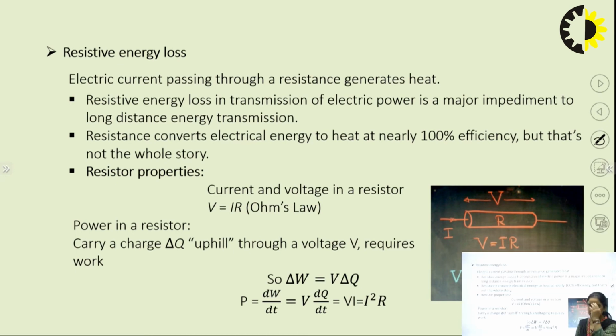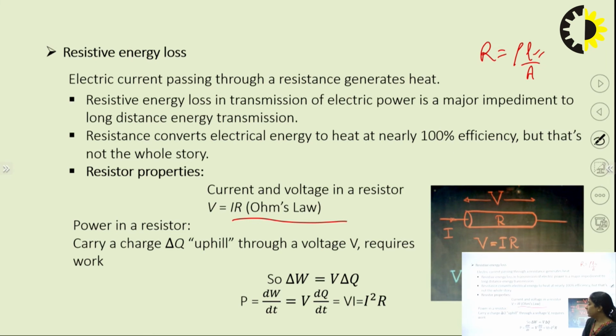As we know, R equal to rho L by A. As this increases, resistance will increase, and the loss, that is I square R, will increase. Resistance converts electrical energy into heat with nearly 100% efficiency, but this is not the complete story. Resistor power properties are there when there is current and voltage. Current and voltage in a resistor can be related through Ohm's law.